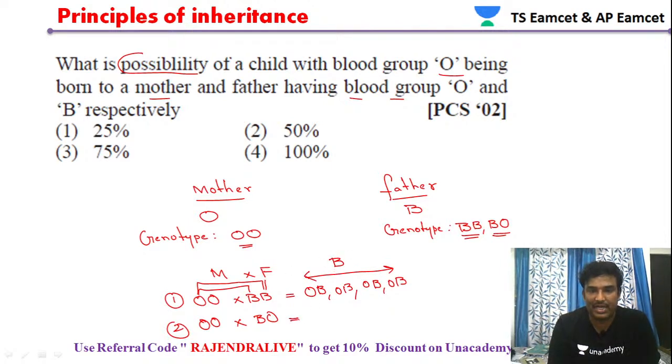Then let us see the second condition. We get OB, OO, OB and OO, so we are getting two possible blood groups.